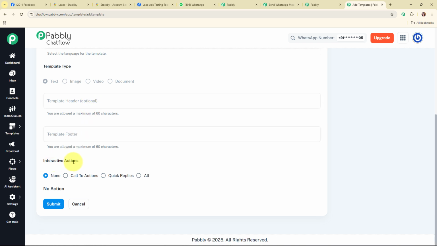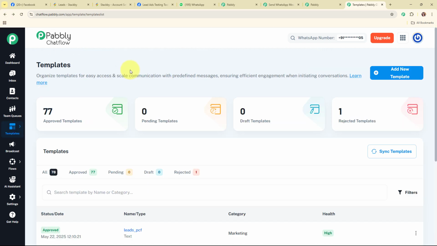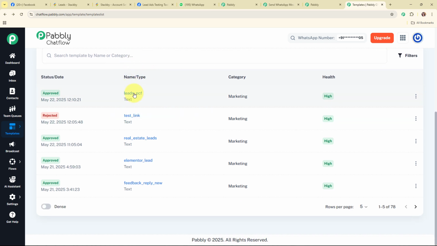And after that, you can select the interactive actions, and after adding all the required details, you need to click on the submit, and as soon as you click on the submit, automatically your template is going to be sent to Meta for the approval. And once your template gets approved, automatically your template name will be updated over here with the status like this. Alright, so here I've already created a template with the name real estate leads, and here you can see the status of my template is approved. That means I can use this particular template to send the messages to my leads.